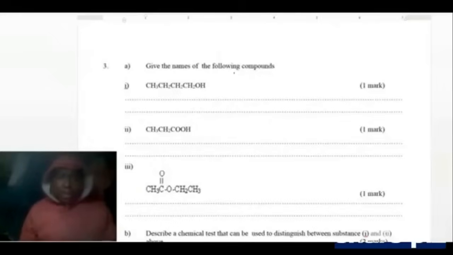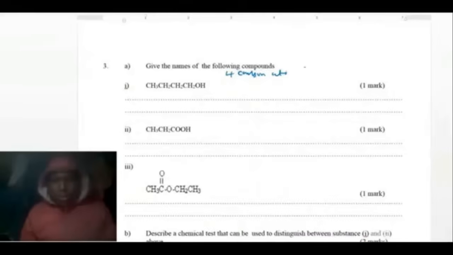Name the compounds that are shown below. So which compound is this? First count the number of carbon atoms. Here we have 1, 2, 3, 4. So we have 4 carbon atoms. Now that one can be an alkane, an alkene, an alkyne, an alcohol or an alkanoic acid. So what will tell you what type this one is? You look at the functional group. The functional group here is OH, and the OH is an alcohol.